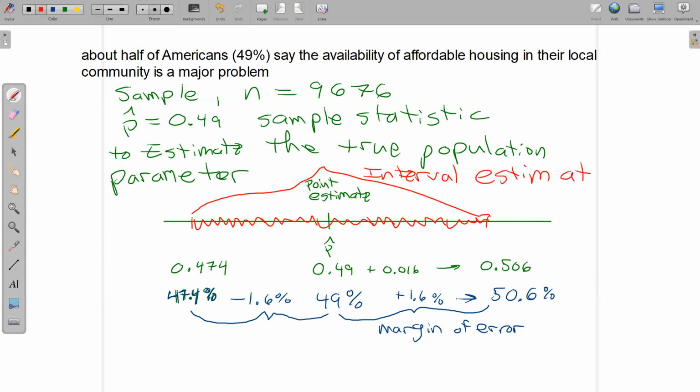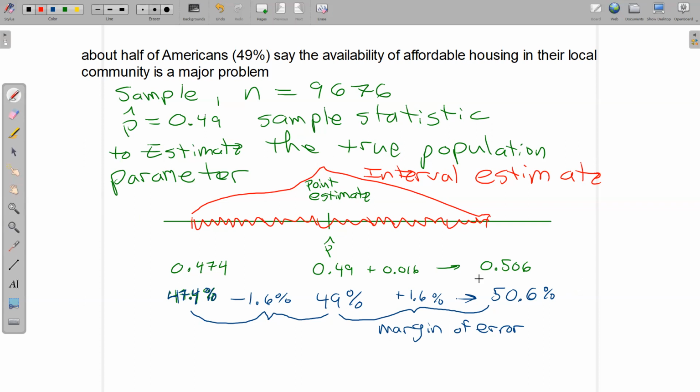So what they could have said instead, based on the sample data, is we think somewhere between 47.4% and 50.6% of Americans say the availability of affordable housing in their local community is a major problem. So they actually have a window going on. But often in the news, we just state the point estimate, and if people want to read the details, they can do some research and figure out what the margin of error is.